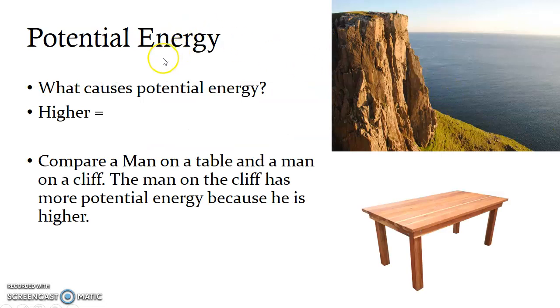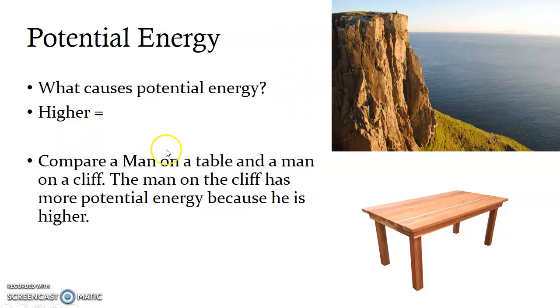What causes potential energy? So as we said, gravity causes potential energy. So here's somebody on the top of a cliff. If they wanted to get affected by gravity, they would take away the cliff and they would fall straight down towards the center of the earth. So the higher you are, the more potential energy you have.